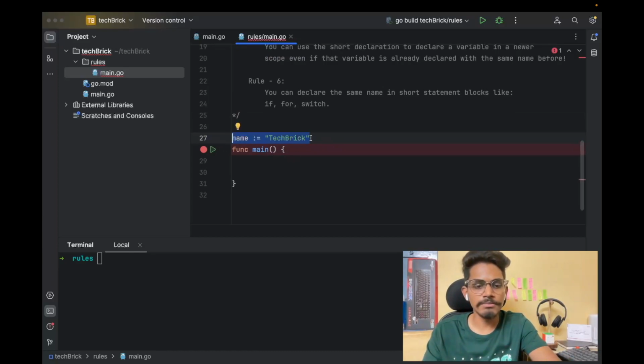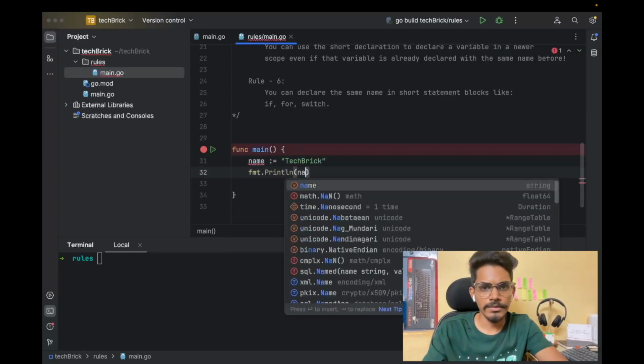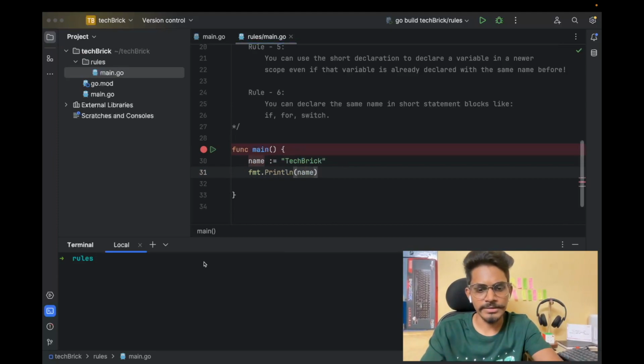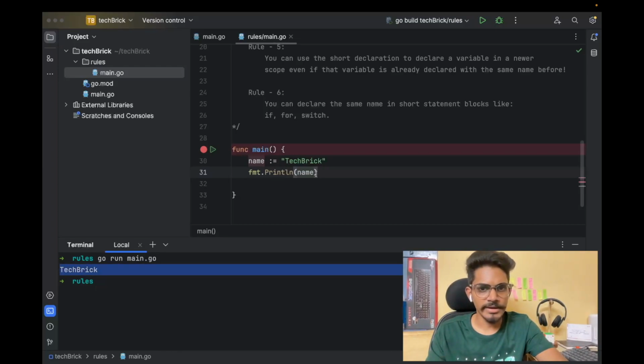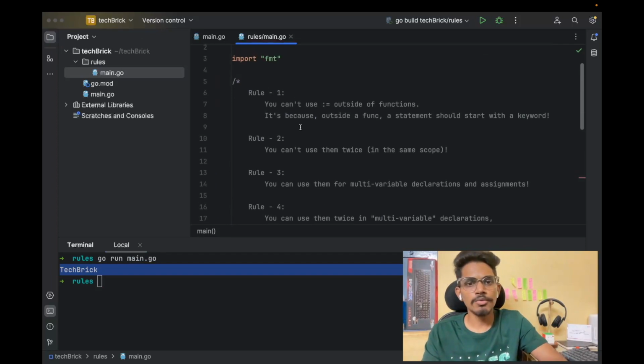So if I simply keep var here, it will work. And if I simply print it, it should be able to print with go run main.go. So yes, it is printing as expected. So this is what the first rule says. Now we will move on to the second rule.